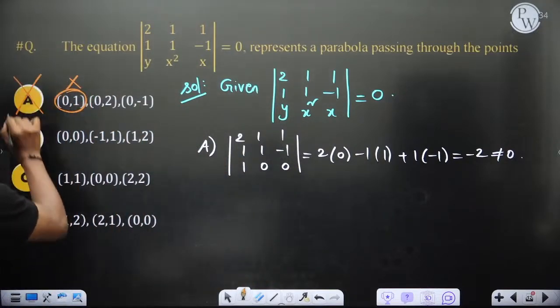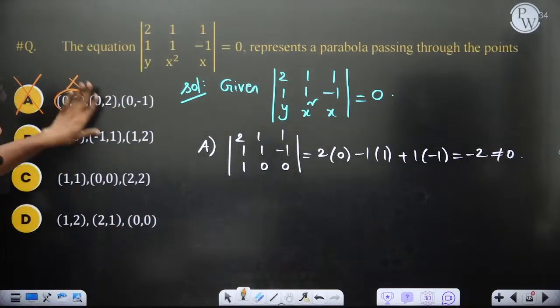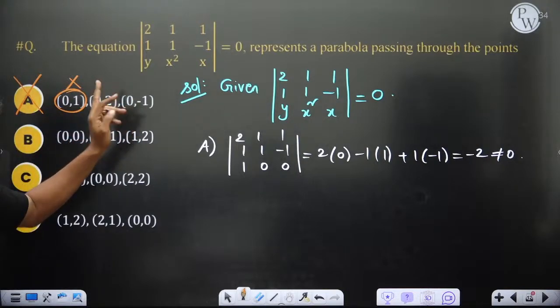So definitely this option is wrong, because if there are 3 points and one of them is not satisfying, then it doesn't matter whether the other 2 satisfy or not.